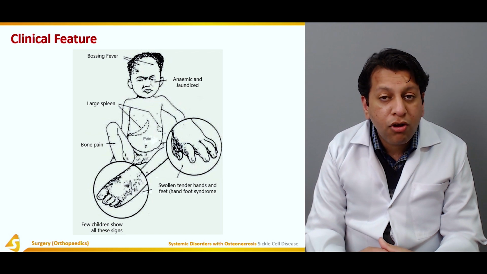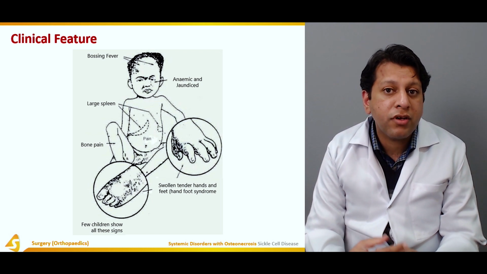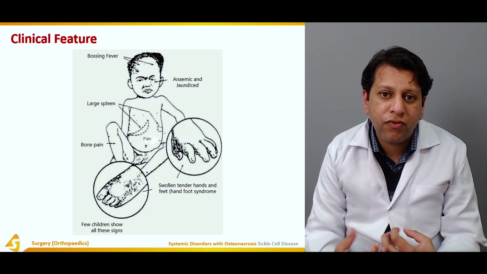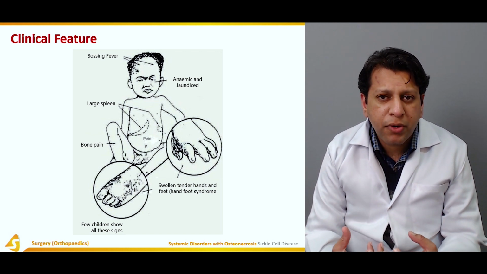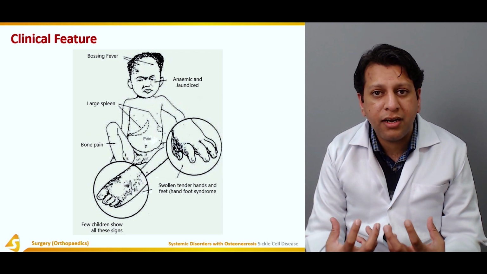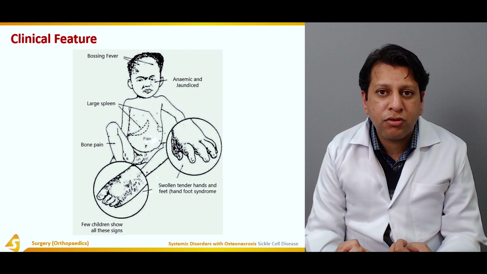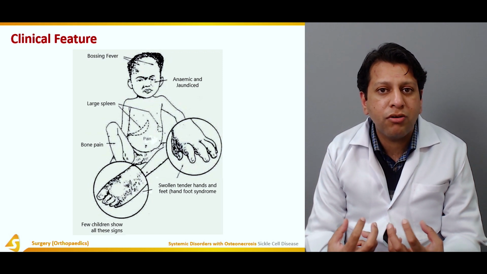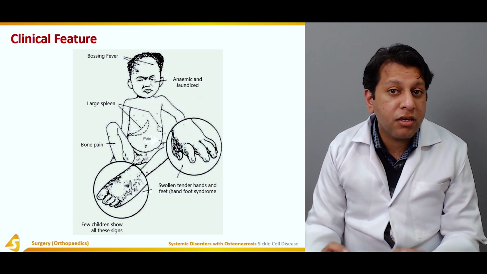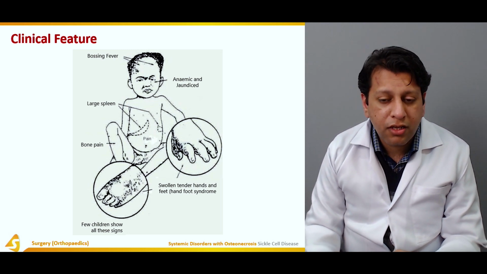Severe bone pain along with fever is a classical sign of a sickle cell crisis, because when there is a high amount of fever, there is a lot of breakage of RBCs. This leads to severe anemia, shortness of breath, and due to severe thrombosis of the small arterioles, leading to ischemia and bone pains, there's a term for it called sickle cell crisis.